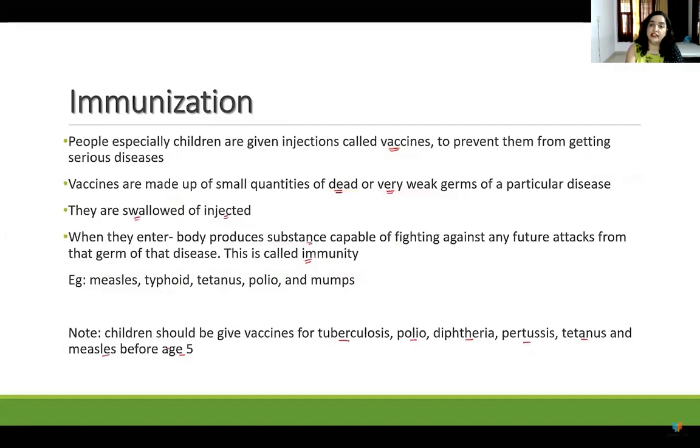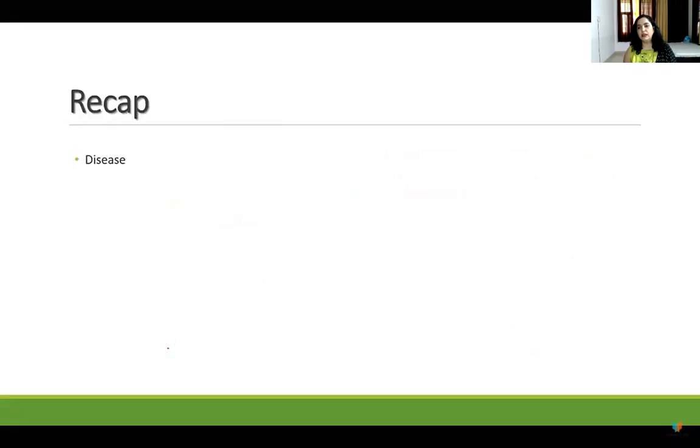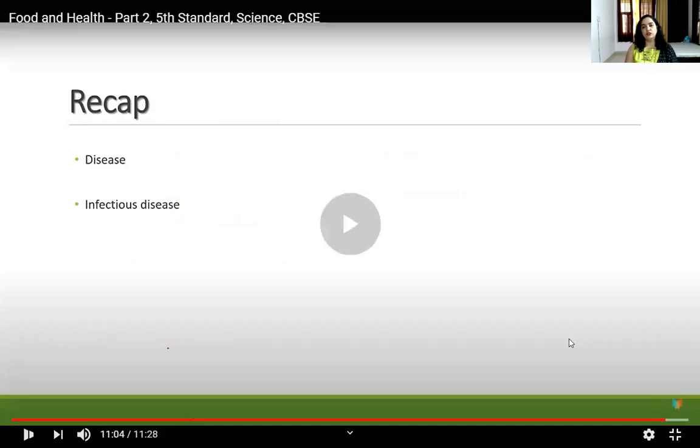They are given all the vaccines, and they may have a fever for a day, because when something enters your blood, obviously the temperature will rise. That means the vaccine is properly injected in your body, and now your body, your WBCs and your blood, are capable enough that there will be no attack of other disease.